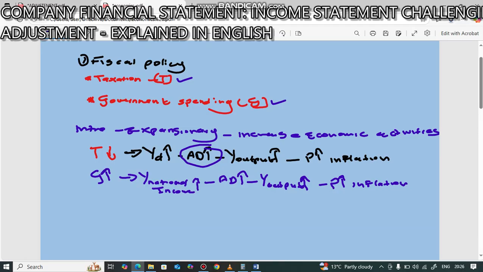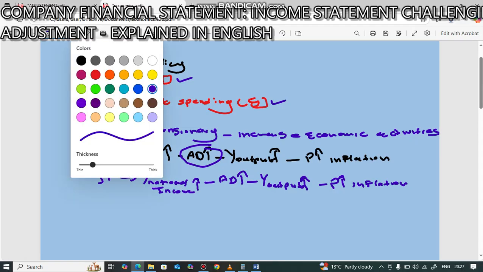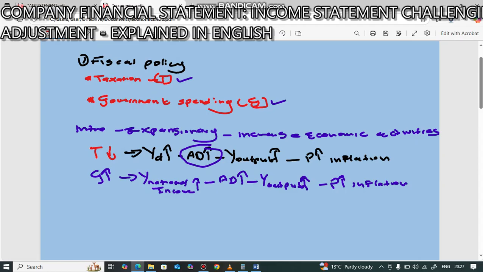Now let us change our situation, whereby government wants to decrease economic activities.